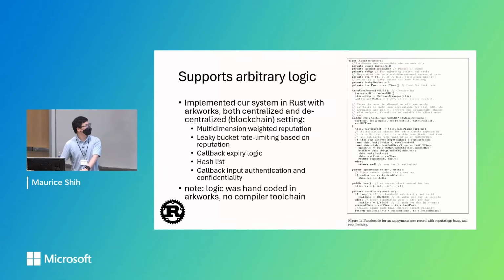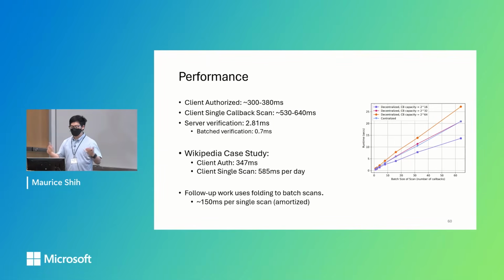To help support that, we support arbitrary logic. We have implemented this very complicated logic on the right in Rust with ArkWorks, both in the centralized and decentralized setting. Some examples of things that we implemented were a multi-dimensional weighted reputation, a leaky bucket rate limiting based on that reputation, callback spiral logic, and much more. And all this was hand-coded. There was no compiler toolchain that we could use. And we ran benchmarks to show that this is actually pretty practical.